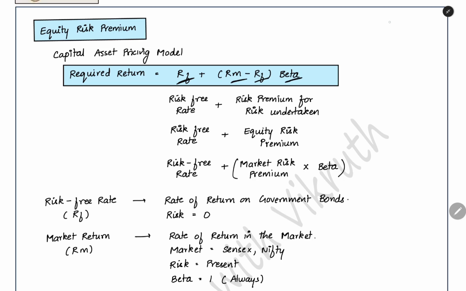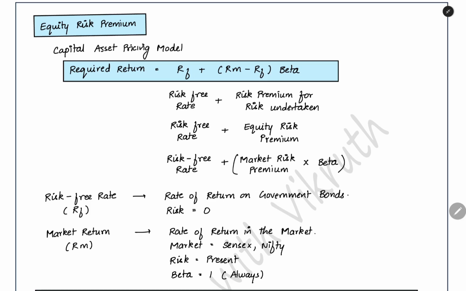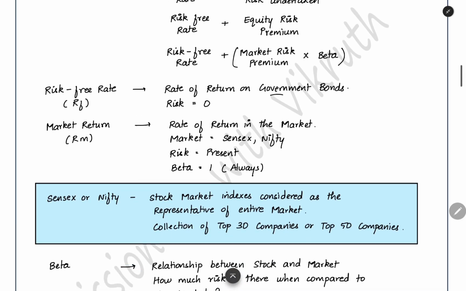First, the risk-free rate is the rate which we get without taking any risk. That is the rate of return on government bonds. When you buy any government bond, there is a promise by the government. The government will definitely pay you the promised return. There will be no change in the return promised by the government, so there is no risk. The risk will be zero. That is the risk-free rate that you earn without taking any risk. For example, if 8% is the government bond rate, you earn this risk-free rate without taking any risk.